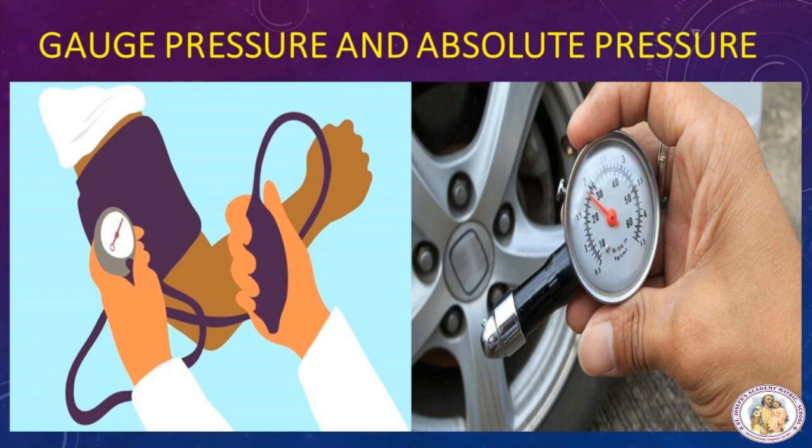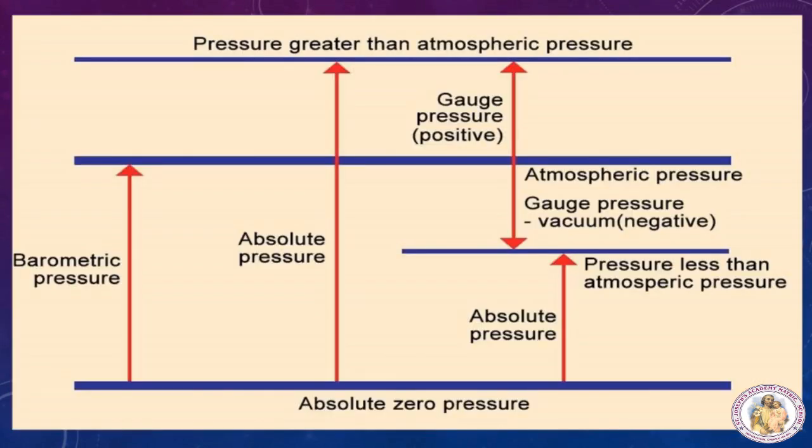Hence, absolute pressure is 0 referenced against a perfect vacuum, and gauge pressure is 0 referenced against atmospheric pressure. Let's learn in detail about gauge pressure and absolute pressure and how to measure these two pressures.